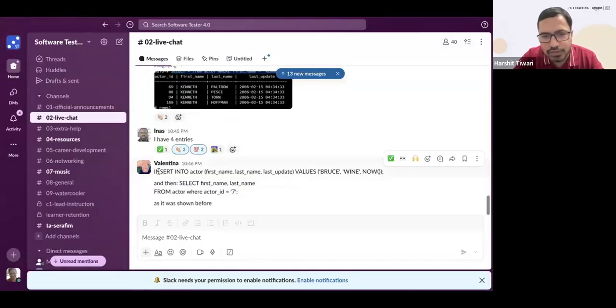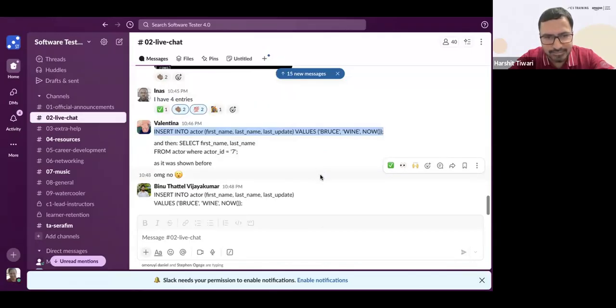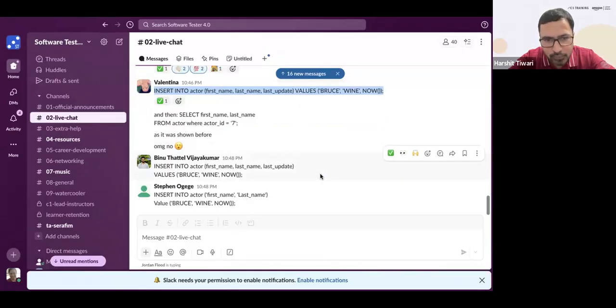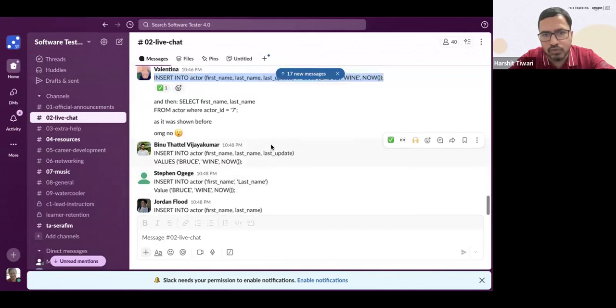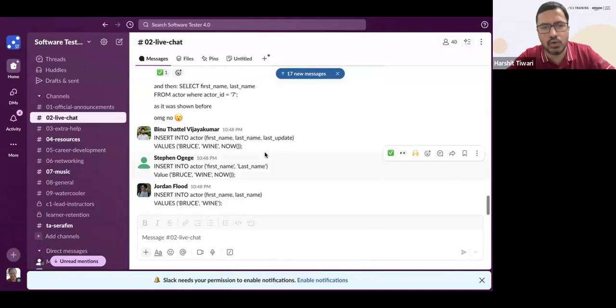So this looks correct to me. Others, is this correct, or any mistake do you see here? Insert into actor, first name, last update, values, Bruce Wayne, now. Is this looking correct? Anyone wants to give any other answer? Venus says insert into actor, first name, last update, and values Bruce Wayne, now. Yeah, that is correct. Stephen says insert into actor, first name, last name, value.